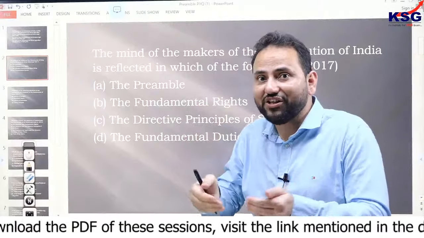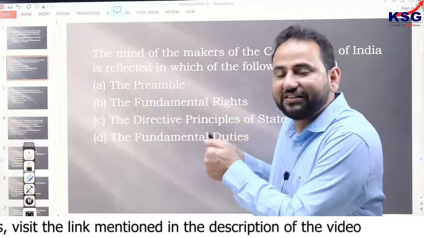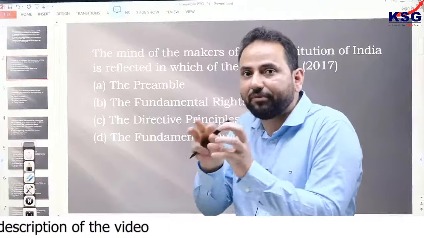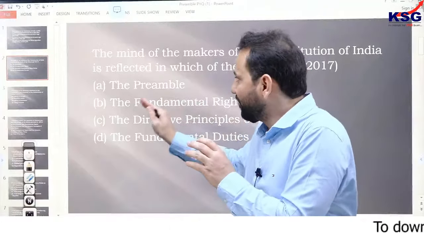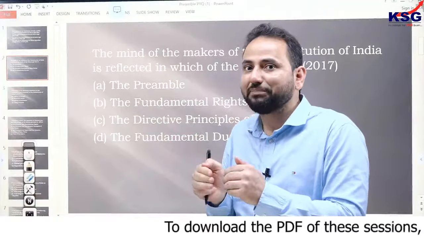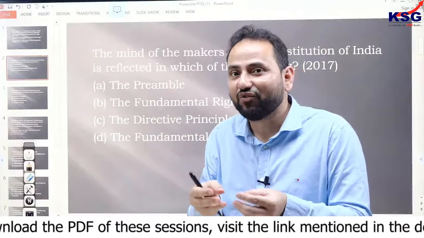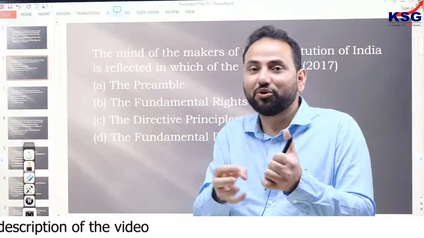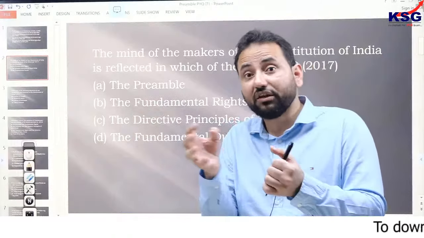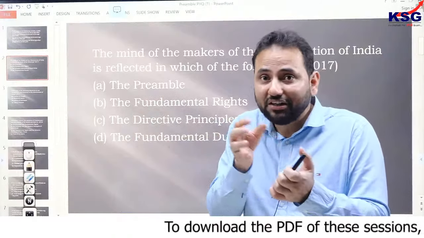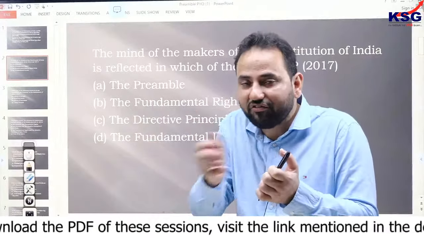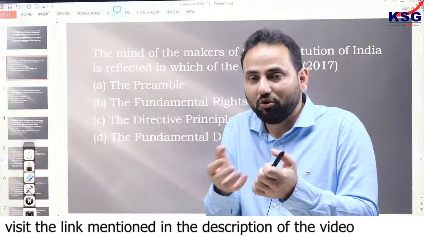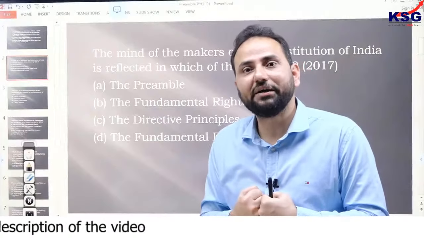Now, if you see the origin of this preamble, when we started this session, we discussed which type of questions are being asked. So when you talk about this, the preamble is based on the Objective Resolution. And what was that Objective Resolution? That was a gift from the freedom fighters to the assembly. However, many of them were part of this assembly also, but that was a gift from the freedom fighters, the people who made India independent.